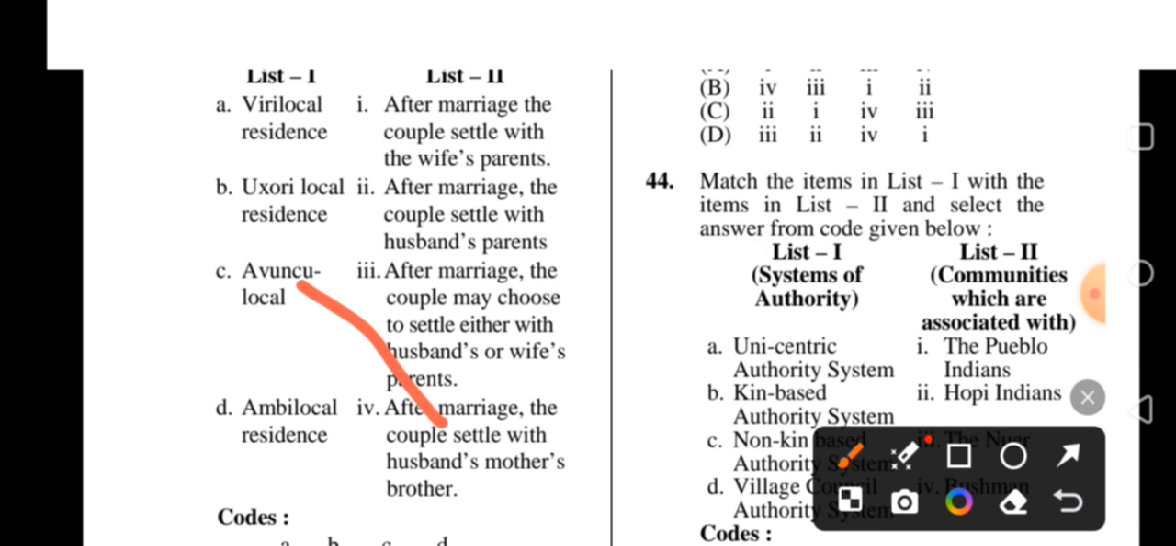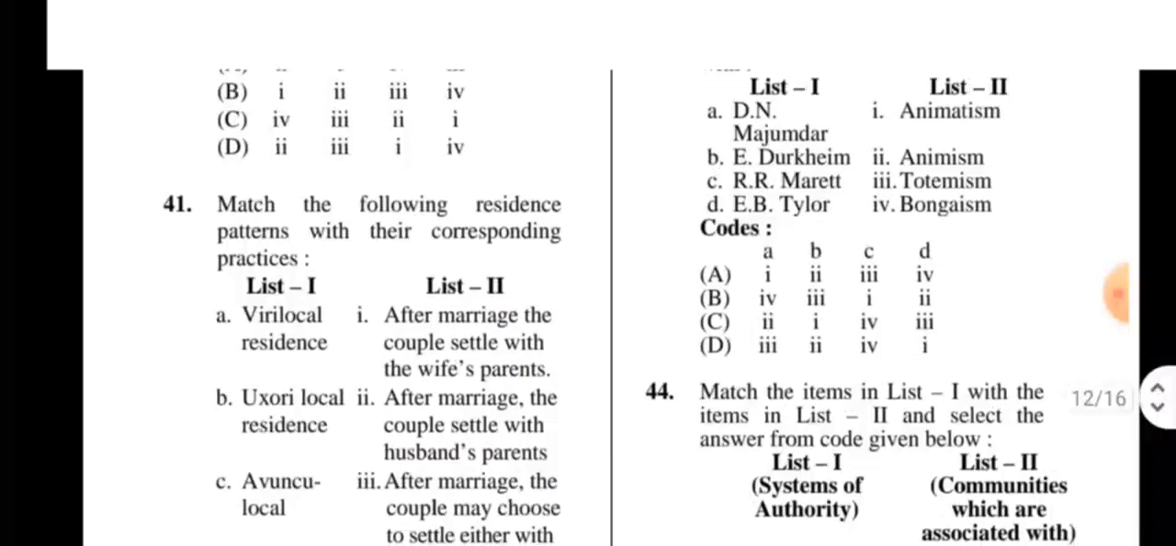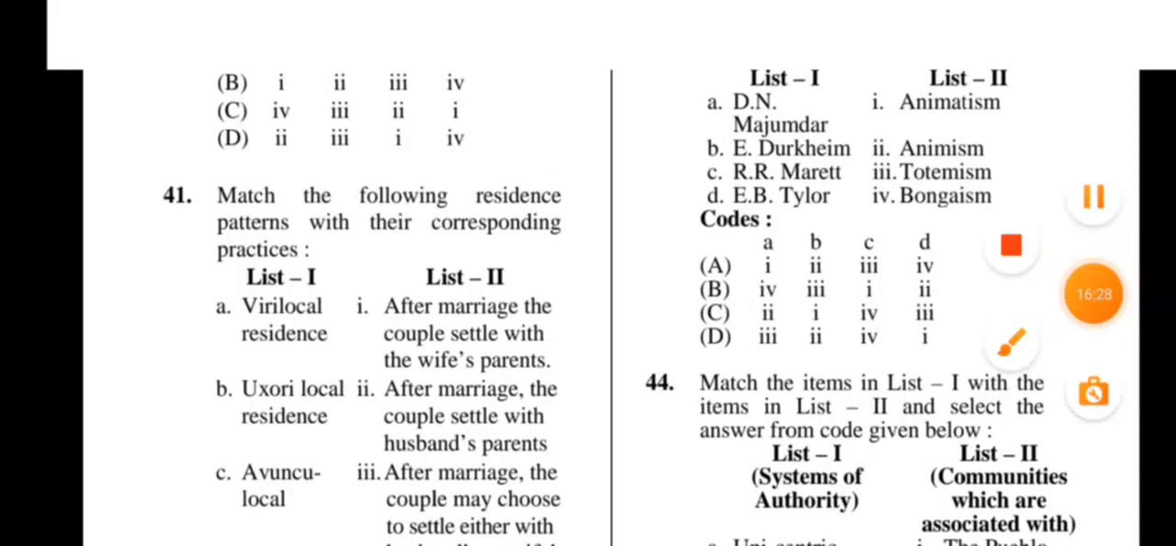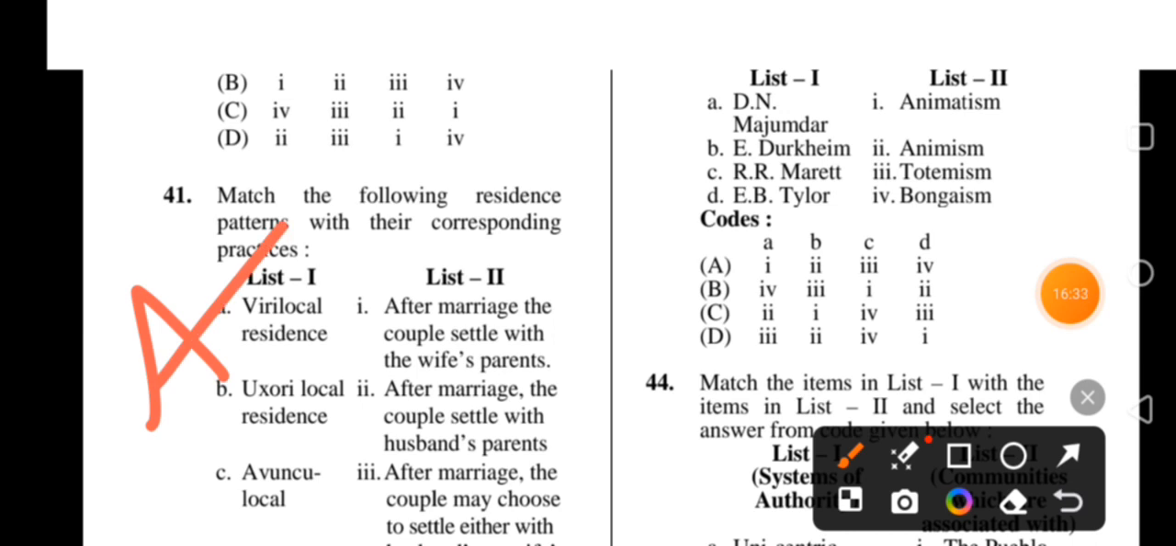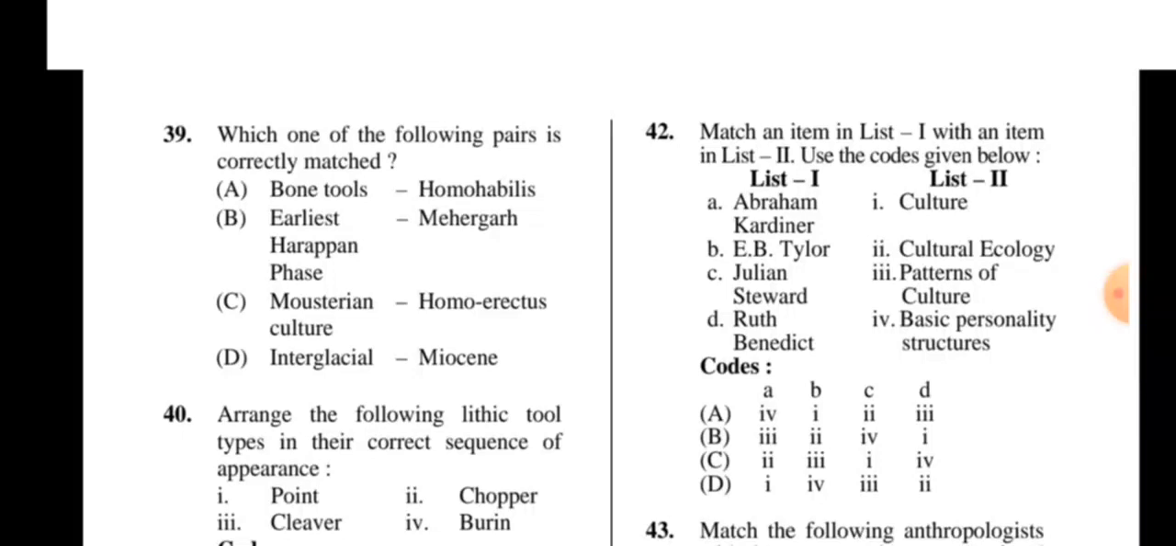Okay, one: virilocal is related to husband's parents. Two: B, uxorilocal, is wife's parents. Ambilocal is either. Okay, so here question number 41, the correct option is A. Next, 42. Match the following.